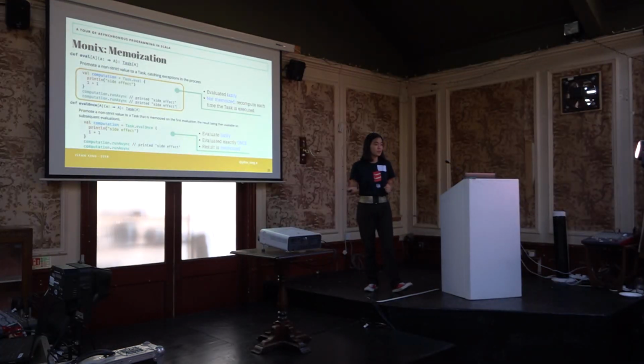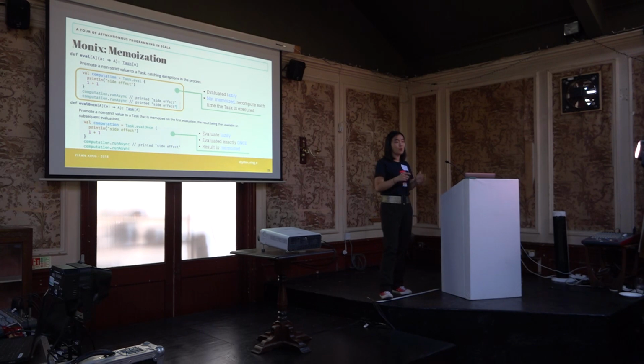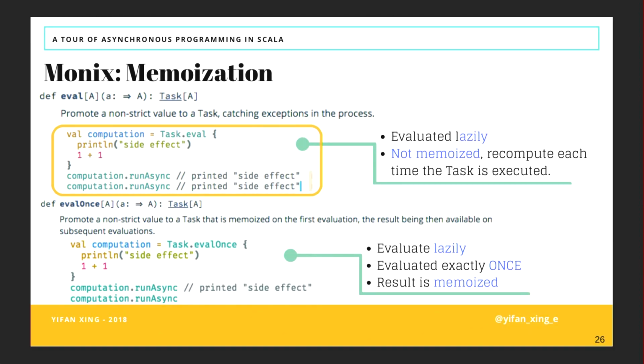So in Monix, you can also determine whether you want this to be memoized by default or not. For example, you can create a task by calling task.eval, and this will create a task that will be evaluated lazily, and also it will not memoize the results, so it won't cache your results when you evaluate it. Every single time you call run async, this will reevaluate your task and produce the same side effect.